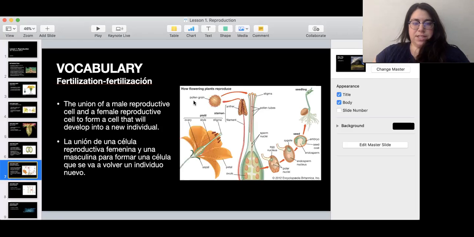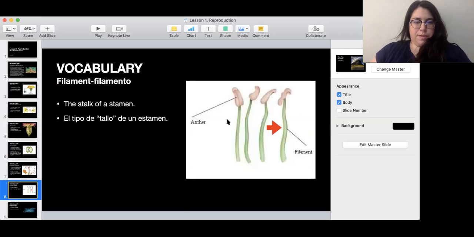Fertilization. Fertilization is the union of a male reproductive cell and a female reproductive cell, and it forms a cell that will develop into a new individual. For example, here, pollen would be the male cell, and the egg cell would be the female cell. They get together and they form a new cell that forms a seed, that forms a plant. Filament, remember that we learned that the anther is the part that has the pollen. Then the filament is like this stalk that holds it up.